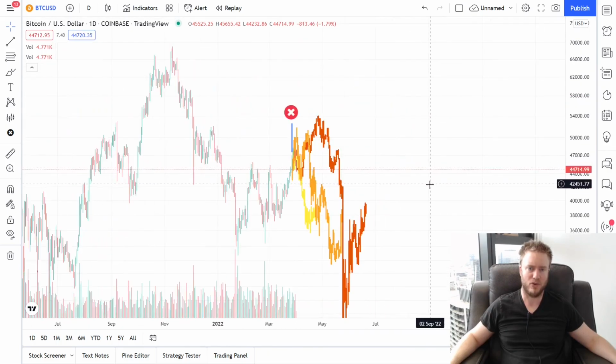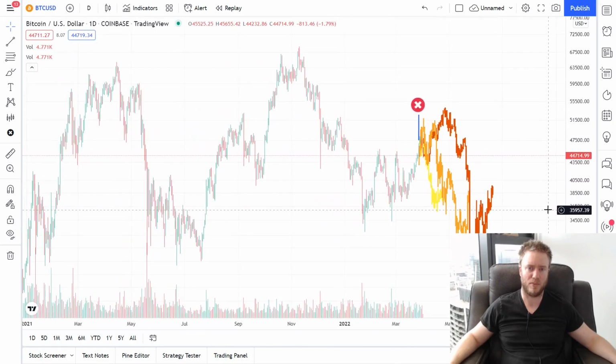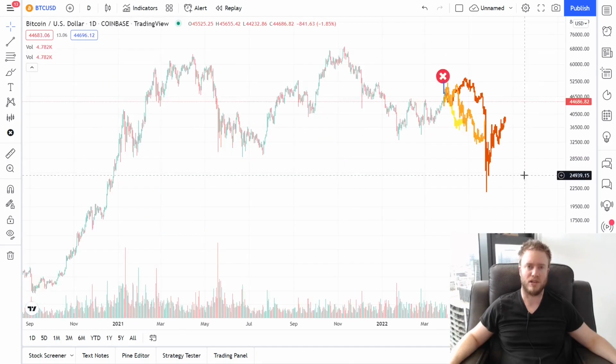Now, in 2 of the scenarios, they do go up a fair bit higher before they go down. And also this red one, this was the COVID crash, so we can't really expect something like this unless we get another black swan scenario, like what happened in March 2020. So I'll just look at these one at a time.